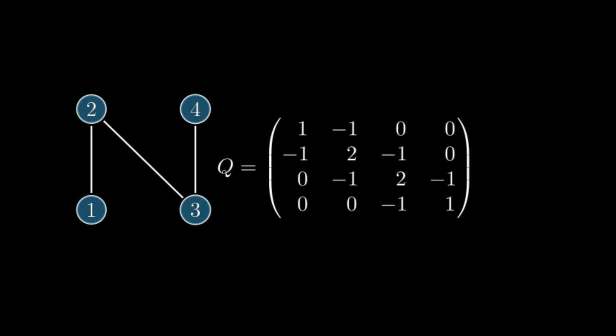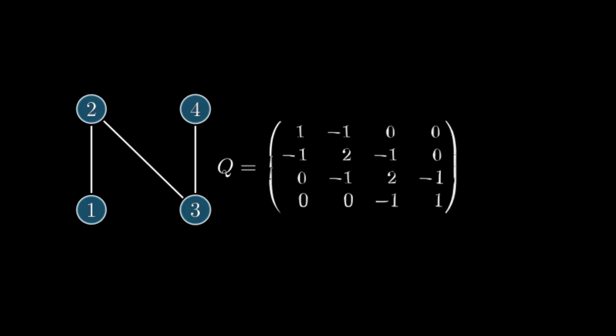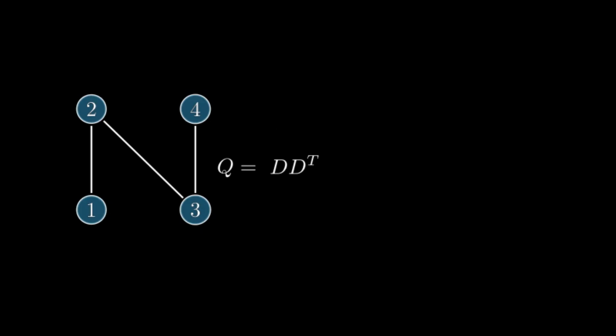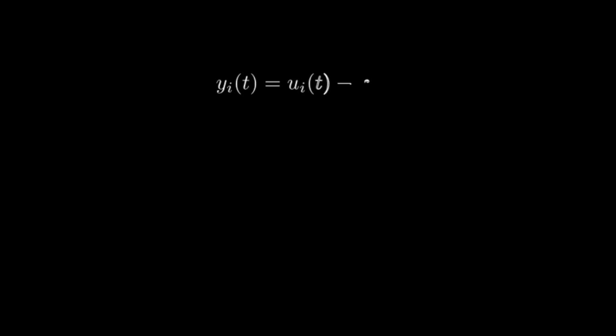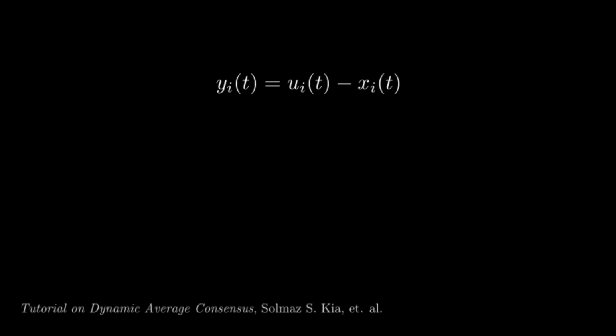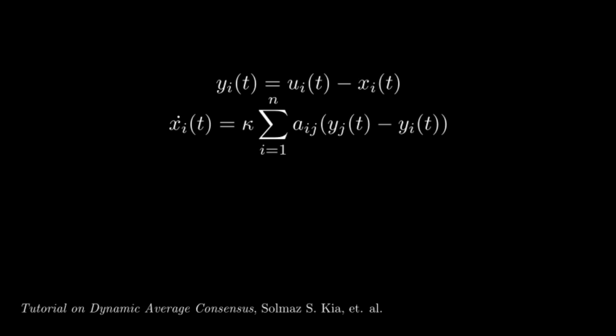The Laplacian of the network has the number of neighbors of each node in the diagonal, and the negative of the adjacency matrix in the off-diagonal. One important property of the Laplacian is that it can be factorized in terms of the incidence matrix, as shown here. The typical solution to the problem is the following, based on a linear protocol. Each node has its output defined as the difference between the signal ui and the internal state. Moreover, the state evolves according to differences between its output and the neighbor's output, which they share. Note that this summation goes only through the neighbors of the ith node, by means of multiplying by the adjacency